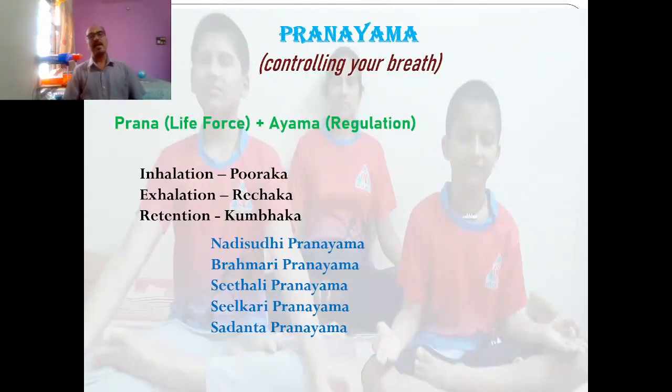Then comes pranayama. After yama, niyama, asana, the fourth limb of Ashtanga Yoga is pranayama. Prana plus ayama: prana means life force, ayama means to control or regulate. So control or regulation of prana is called pranayama. As per yogic science, the breathing process is divided into inhalation, exhalation, and retention. In yogic terms, inhalation is puraka, exhalation is rechaka, and retention or holding is kumbhaka.